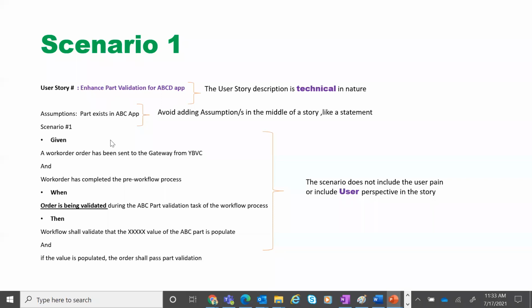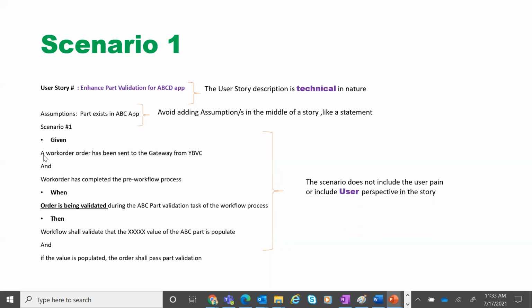Let's look at it further and we'll debate it a little more. Okay, so avoid adding assumptions in the middle of a story like a statement. There was one such scenario like this. Again, coming back to given, when, then, which is a BDD, behavior driven development, kind of scenario,